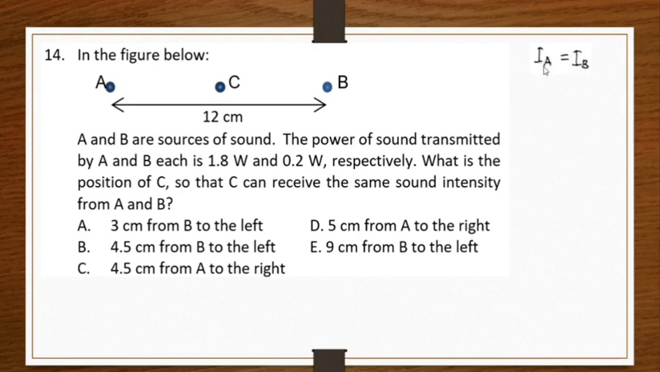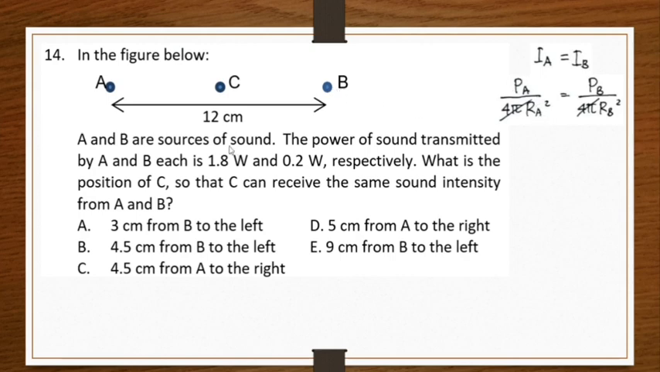I is equal to power over area. So P over the surface area of a sphere, 4 pi RA squared, should be equal to the power due to B over the surface area of a sphere with radius RB, 4 pi RB squared. We can cross 4 pi out. So PA over RA squared. RA is the distance from C to point A, to the sound source A. RB is the distance from C to the sound source B.